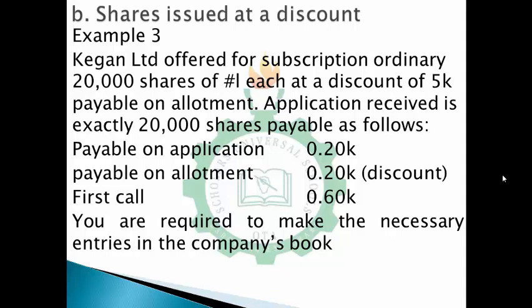Take for instance this example. Kegan Limited offered for subscription 20,000 ordinary shares at 1 naira each at a discount of 5 kobo payable on allotment.